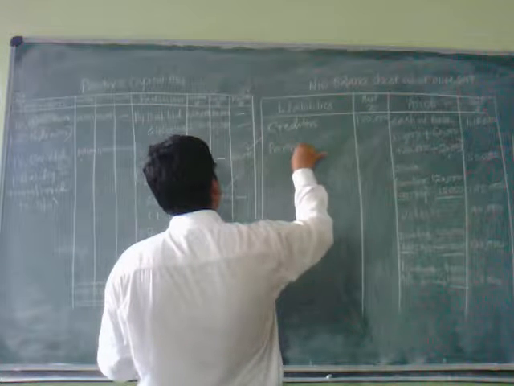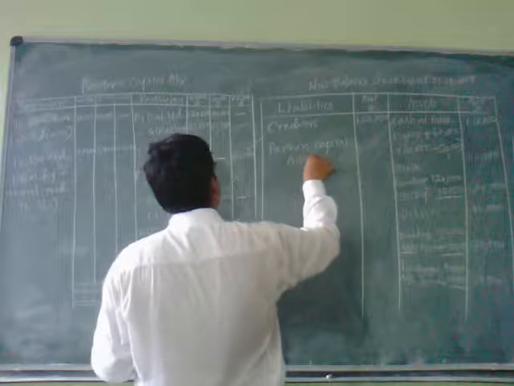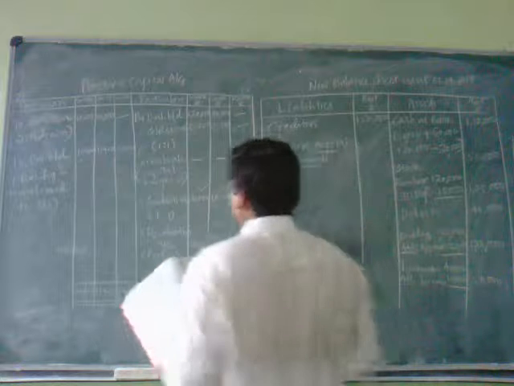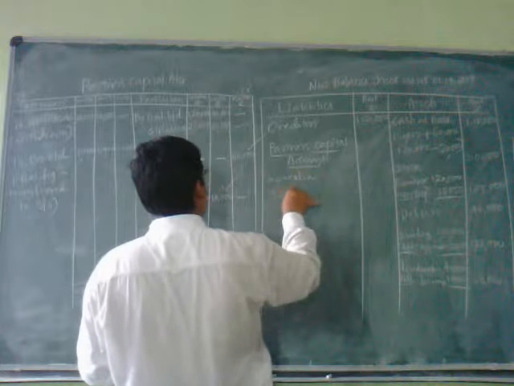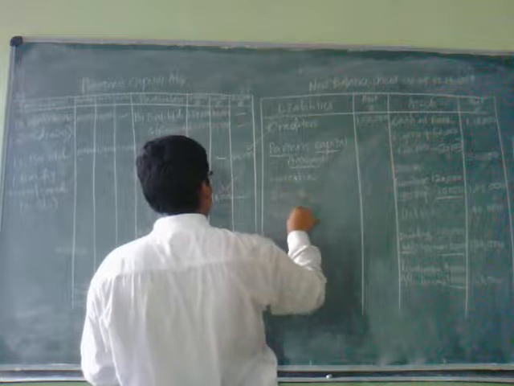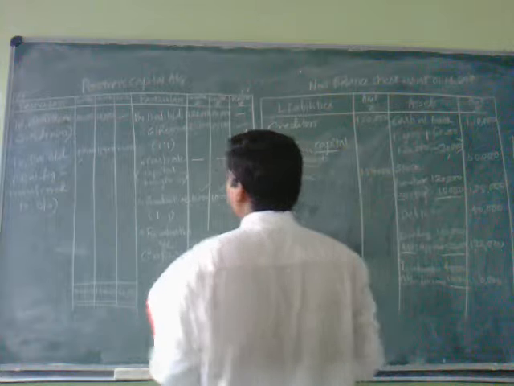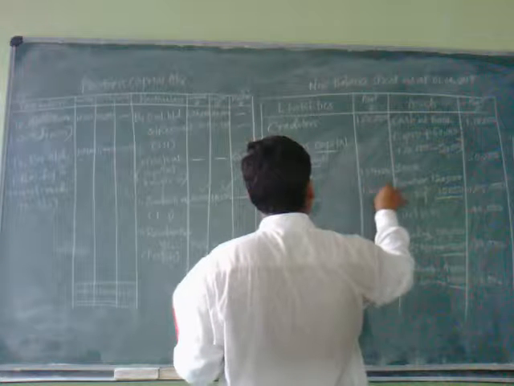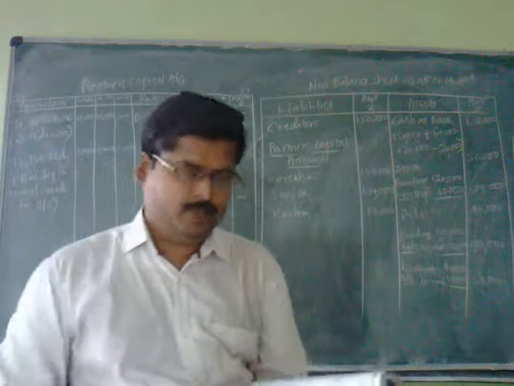Now all the balances that I am going to write in the balance sheet. Partners' capital accounts. The same balances I am going to transfer to the balance sheet. That is a liability. That is fine. First partner is Surekha. Second partner is Sunita. And third partner is Kavita. 1,54,000 and 1,14,000 and third one 60,000.